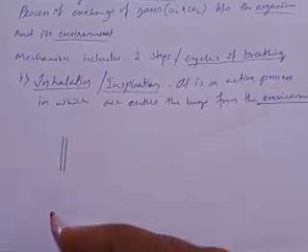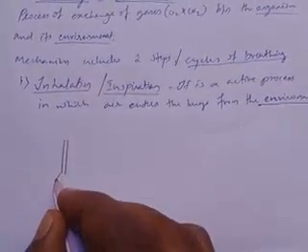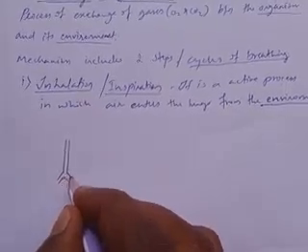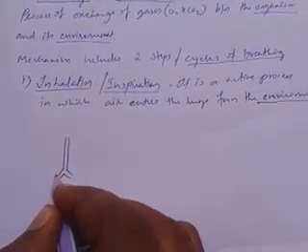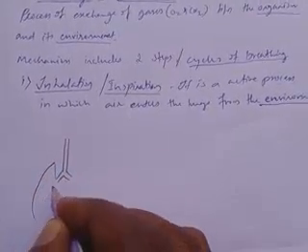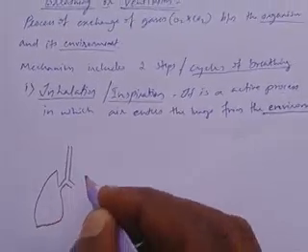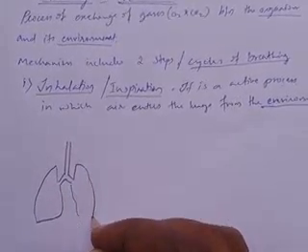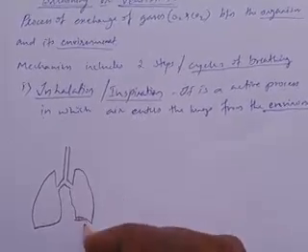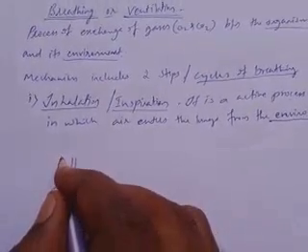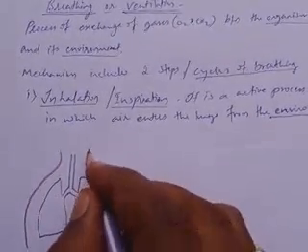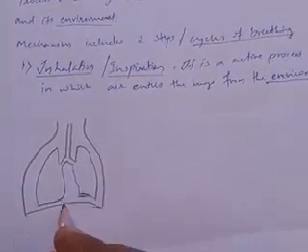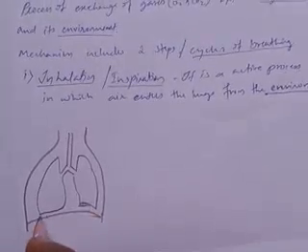This is the trachea, and the primary bronchi, and next we show the lungs. Thoracic cavity also we should show, and this is the diaphragm.